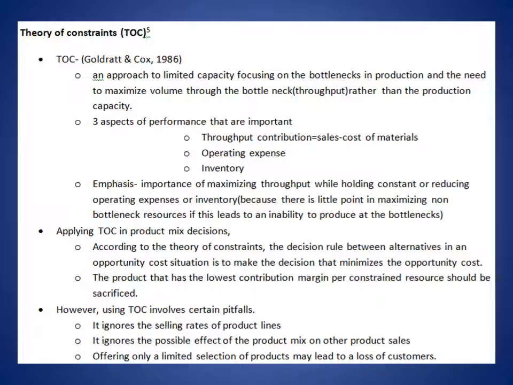That's because there is little point in maximizing non-bottleneck resources if this leads to an inability to produce at the bottlenecks. And applying the theory of constraints in product mix decisions, according to the theory of constraints, the decision rule between alternatives in an opportunity cost situation is to make the decision that minimizes the opportunity cost. So, based on the application of TOC in product mix decisions, the product that has the lowest contribution margin per constrained resource should be sacrificed.